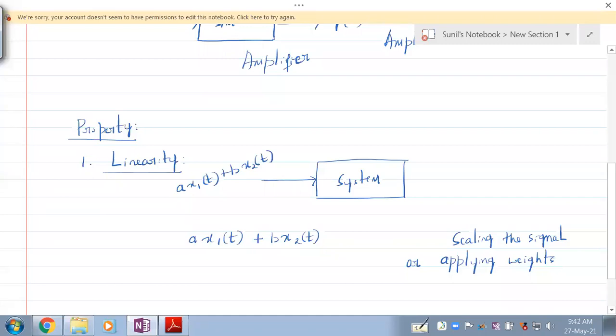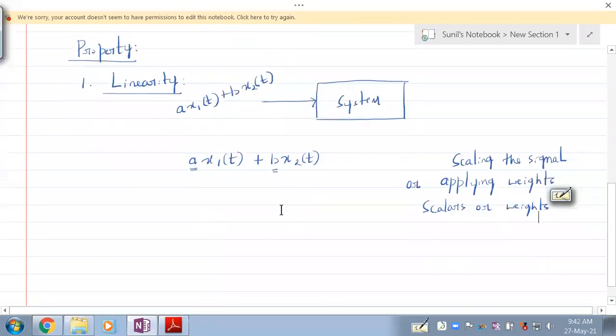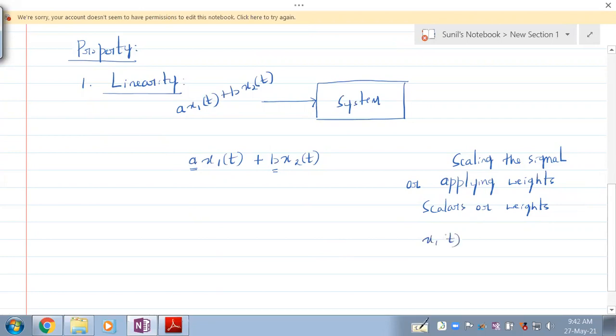Applying weights, we call it scaling a signal. So this a and this b can be called scalars, or they can be called weights. And x1 of t and x2 of t are signals.